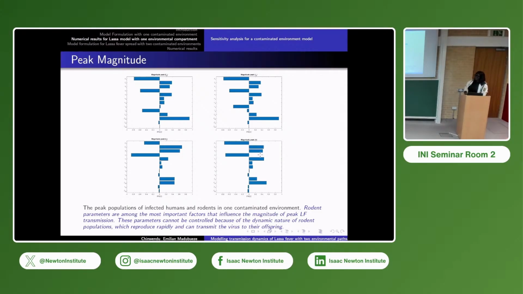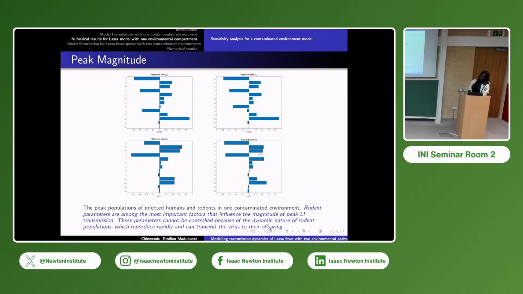Those parameters whose value is 0.5 and above, whether positive or negative, are very sensitive according to some literature. So the rodent parameters within 0.5 and above are very, very sensitive.